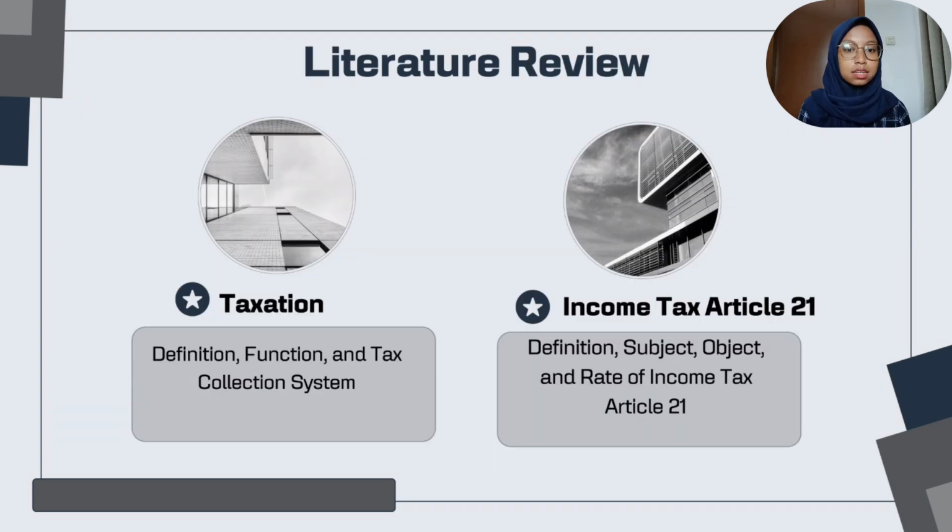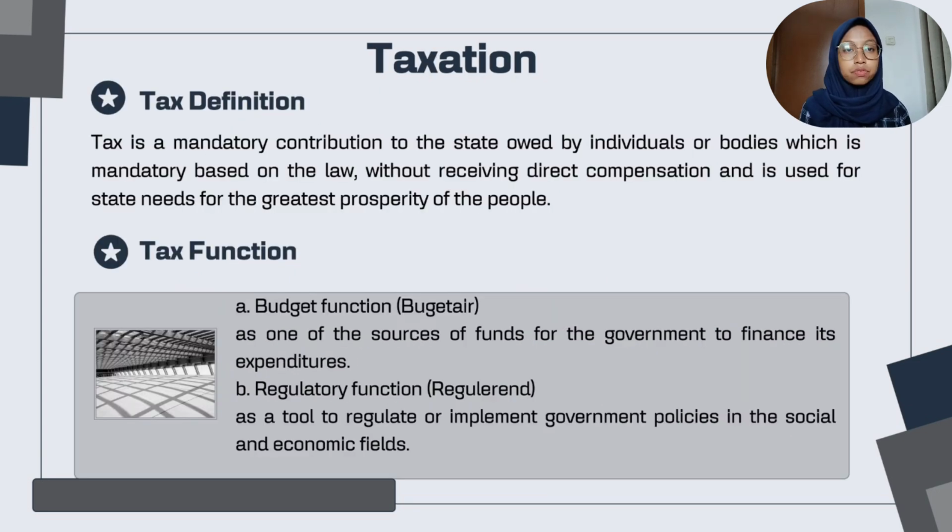The next is literature review. The first is taxation. It's about definition, function, and tax collection system. And the second is income tax Article 21. It's about definition, subject, object, and rights of income tax Article 21. The first is taxation.